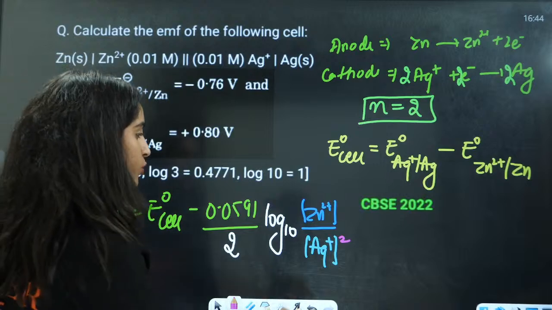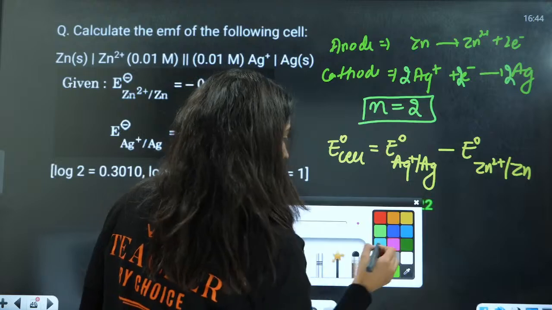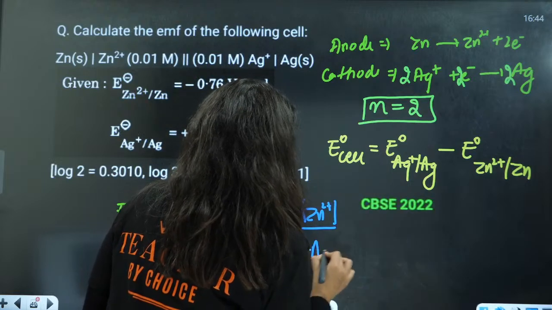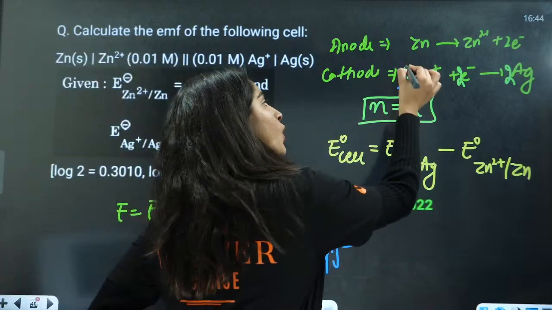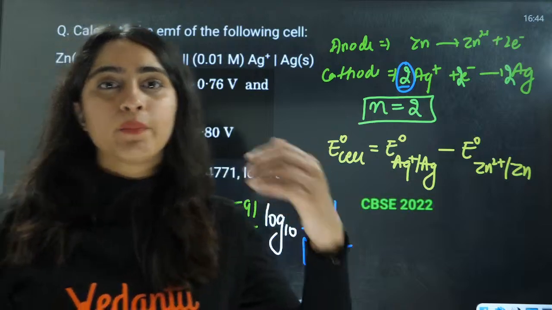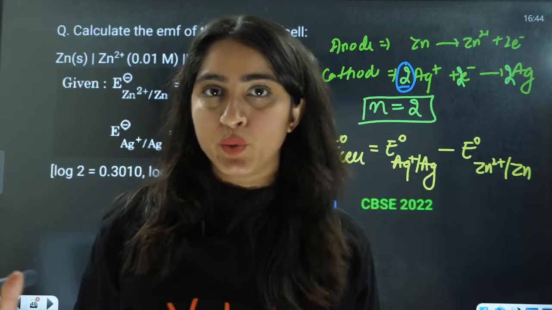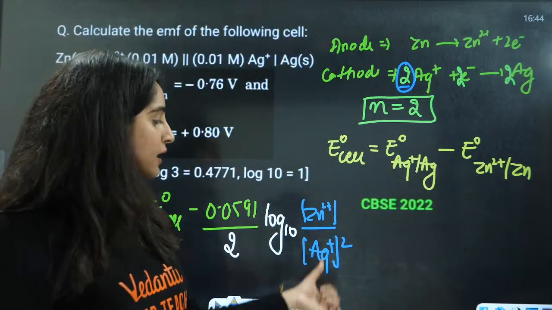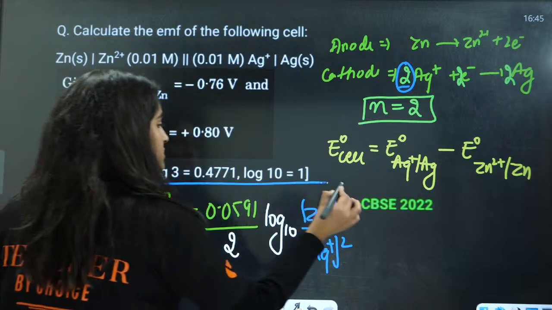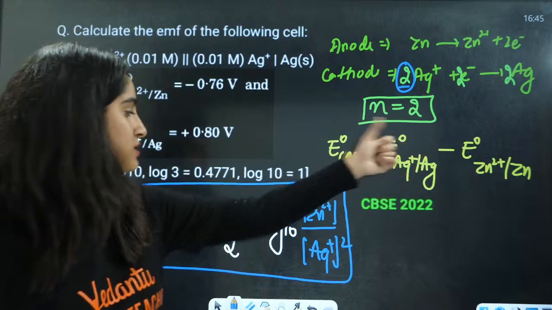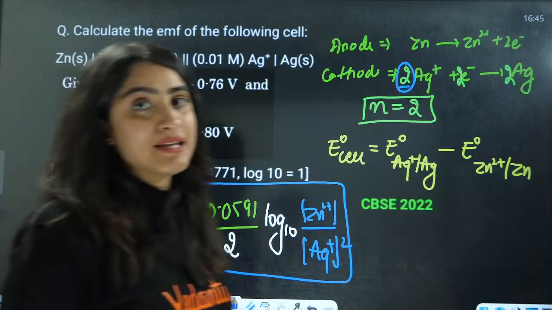Why raised to the power 2? Because in equilibrium we know that we always raise to the power of the stoichiometric coefficient. So here also we will put the values and raise to the power of the stoichiometric coefficient. So this is going to be your answer here. Calculate the E naught value from this side, put the value here, and you will have the value of E cell here.